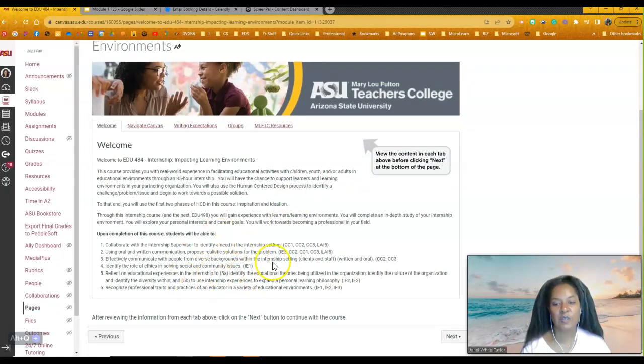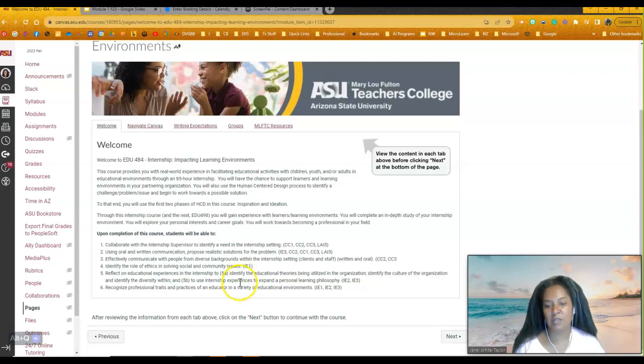With this, you're going to spend time communicating, you're going to collaborate, you're going to use oral and written communication. You're going to look at realistic solutions to problems. In this course, you're going to spend less time reading and writing papers and more time in an organization, in a situation, learning about what's happening in the community, what's happening in your organization, and then finding solutions to problems. So you're going to be interacting with people, written, verbal, all those communication skills are going to come into play.